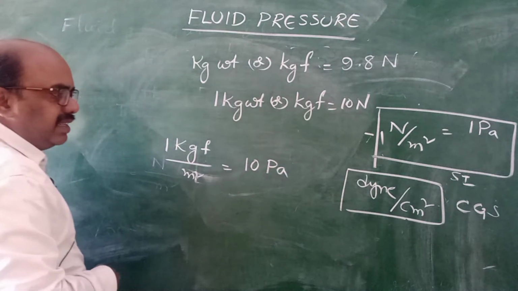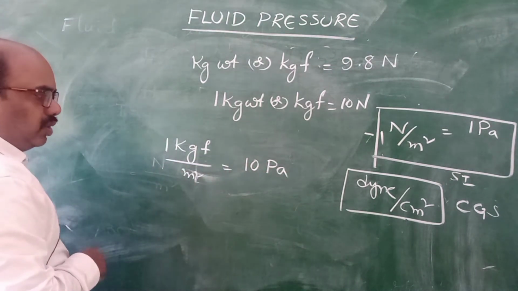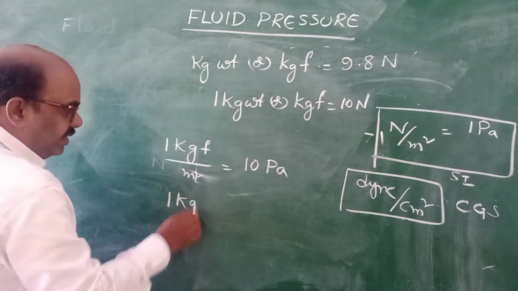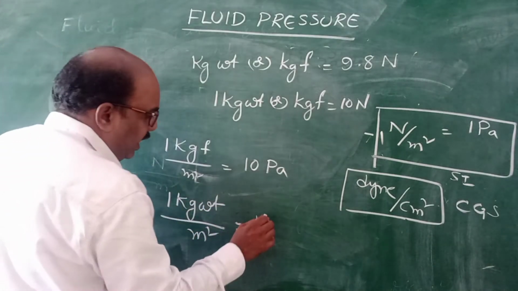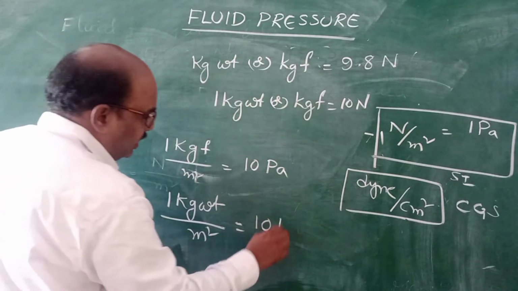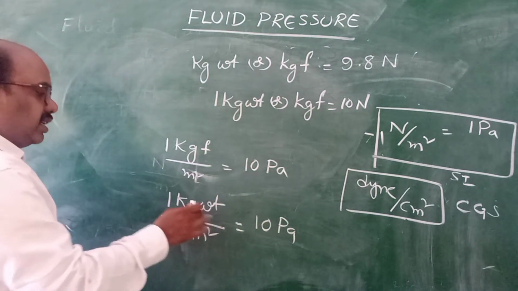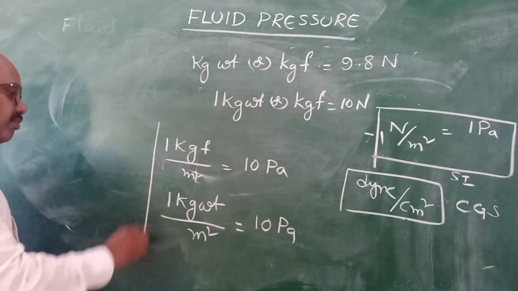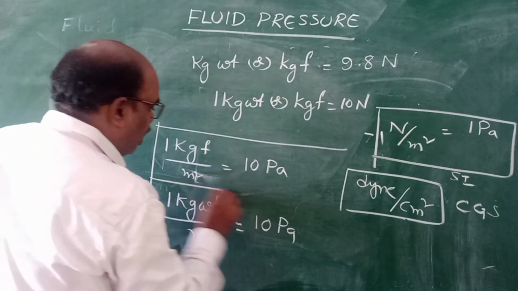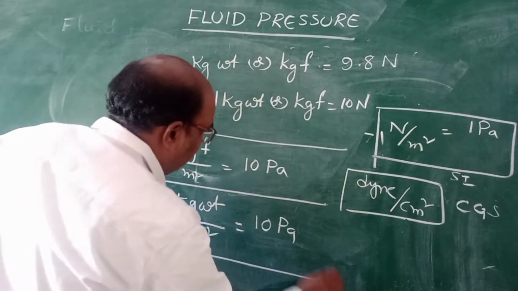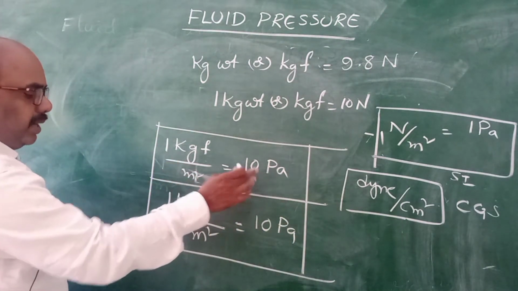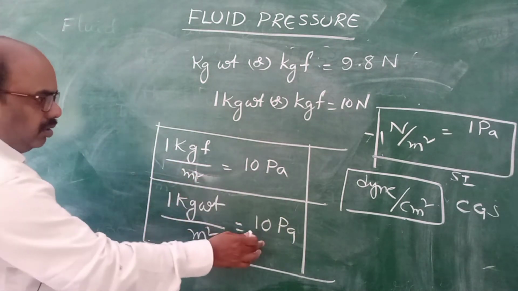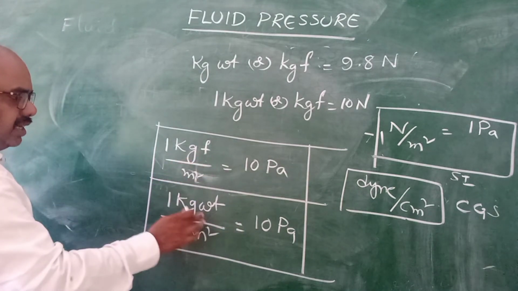You can write it like this also, or 9.8 also you can write, or 1 kg weight by meter square is equal to 10 Pascal. You can call it kg force or kg weight. These are all in gravitational force terms. In gravitational terms, you can write 1 kg force per meter square is equal to 10 Pascal, and 1 kg weight per meter square is equal to 10 Pascal. Kg force or kg weight.